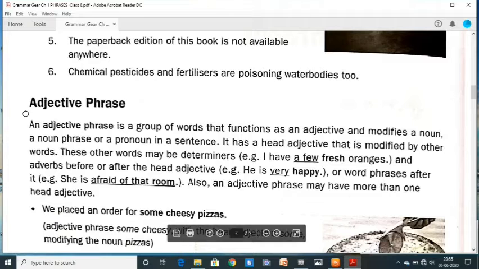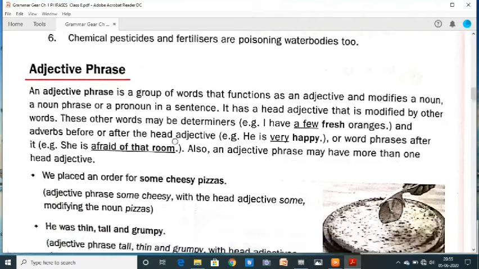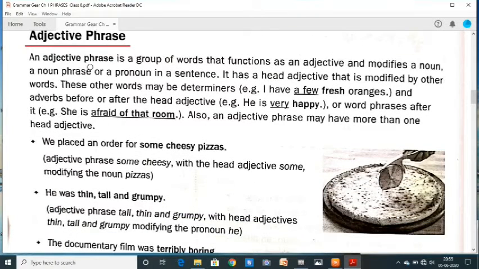Now next, adjective phrase. An adjective phrase is a group of words that function as an adjective and modifies a noun phrase or a pronoun in a sentence.